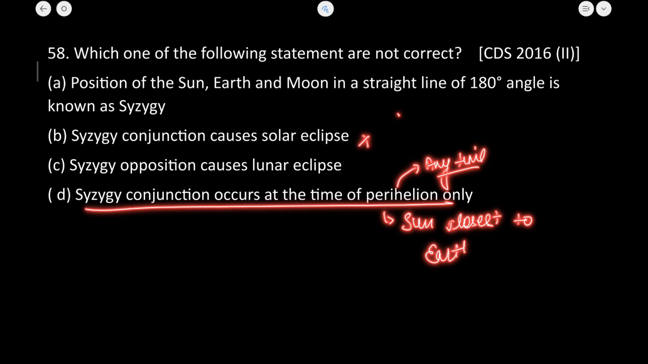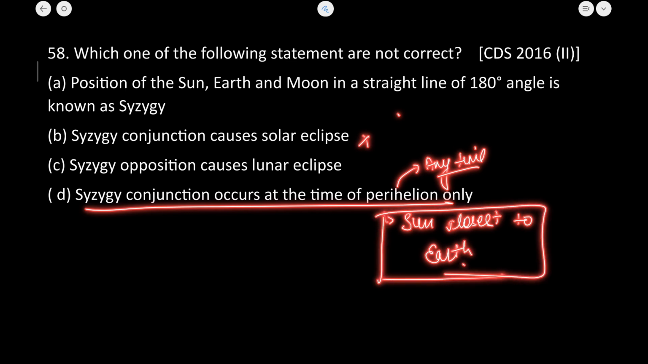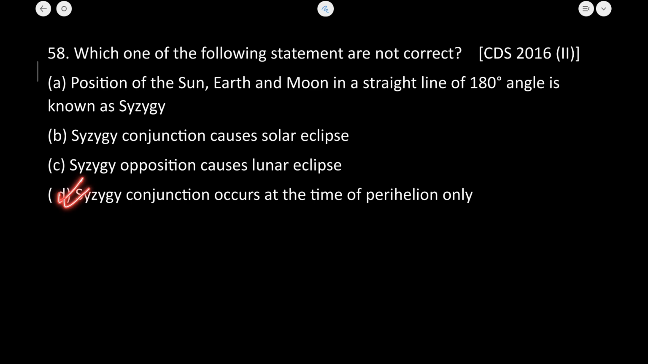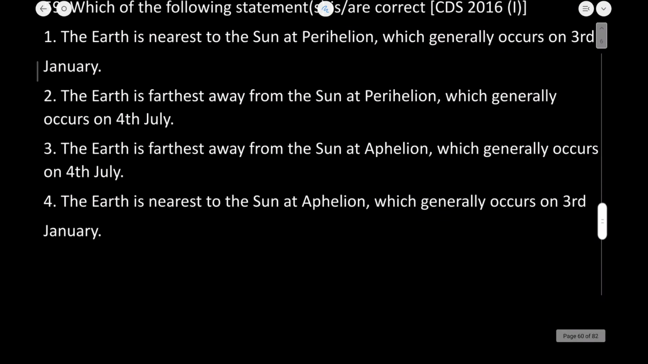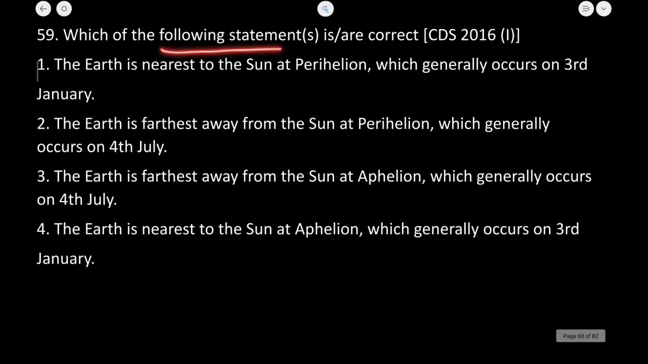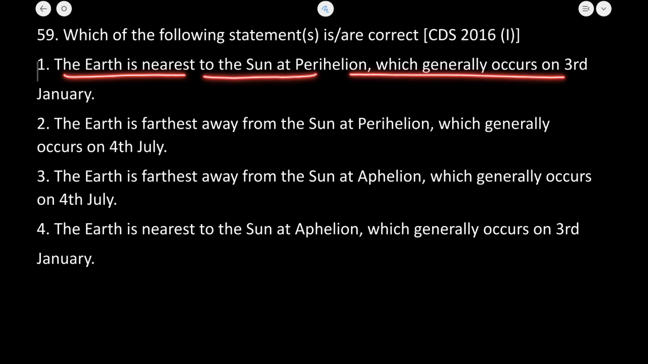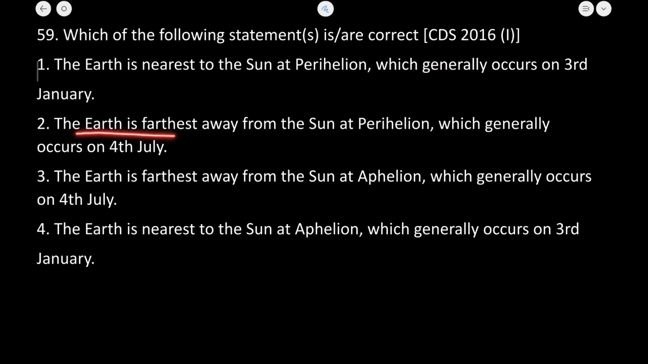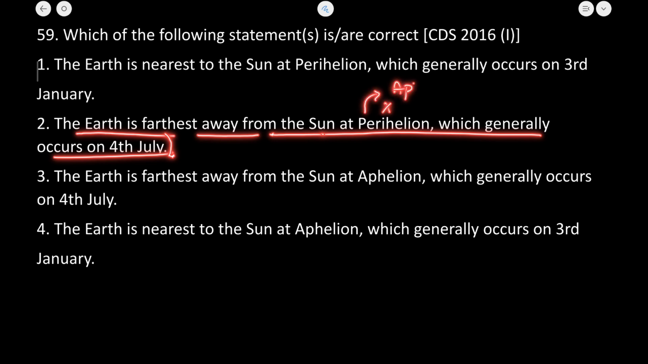Okay, when the sun is closest to earth. So D is not the correct statement here. Next is, which of the following statements is or are correct? The earth is nearest to the sun at perihelion, which generally occurs on the 3rd January. Absolutely correct. Next one is, the earth is farthest away from the sun at the perihelion, which occurs on 4th July. Now, the earth is farthest away from the sun not at perihelion but aphelion.